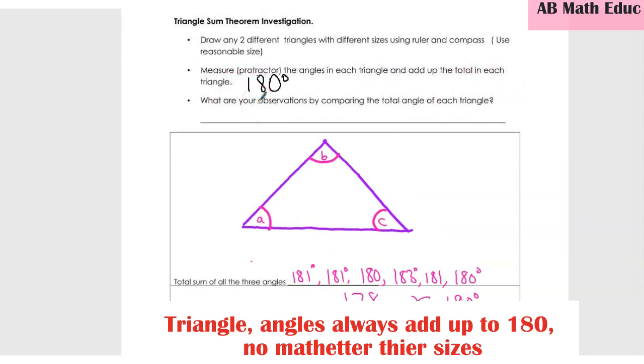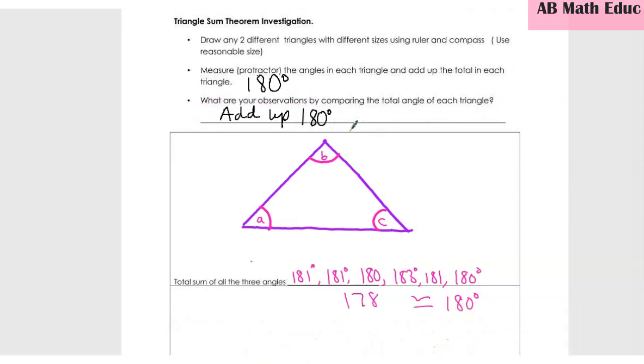Some of their observations were that it doesn't matter the size of the triangle, it was still adding up to 180. Now they see that anytime they have a triangle and they add up the angles, it must be equal to 180. That was the discovery in this activity.